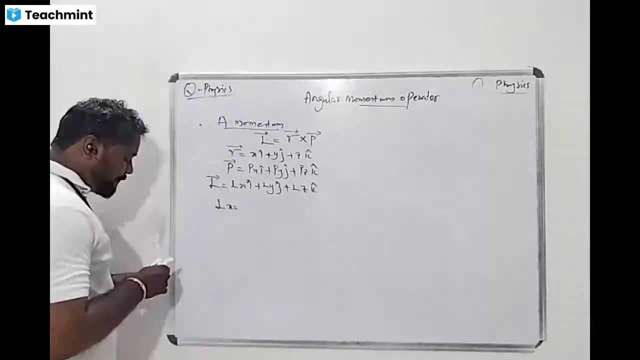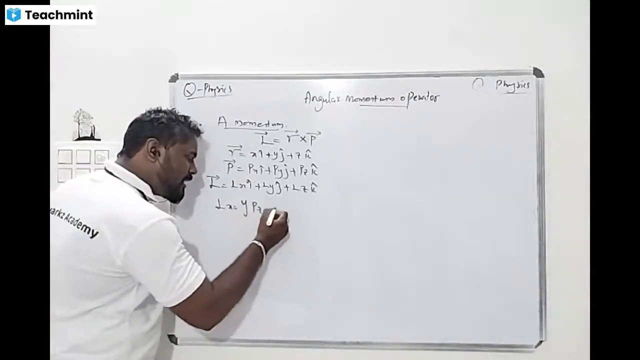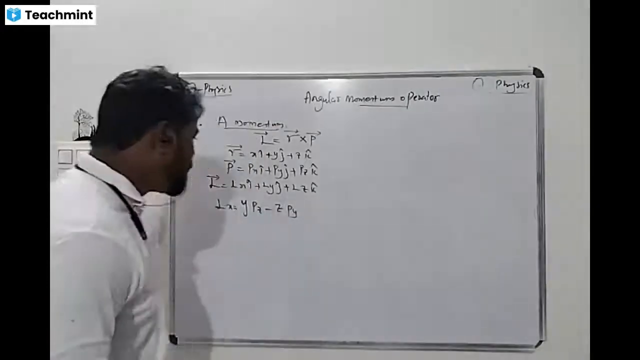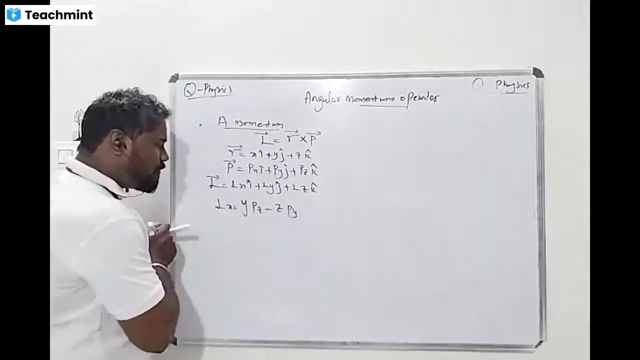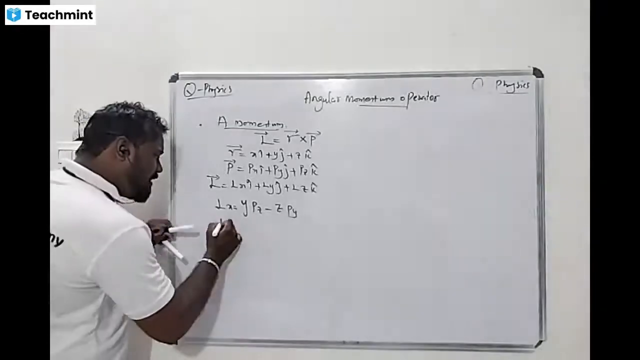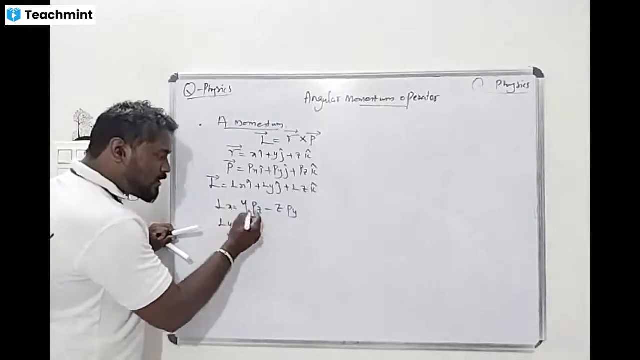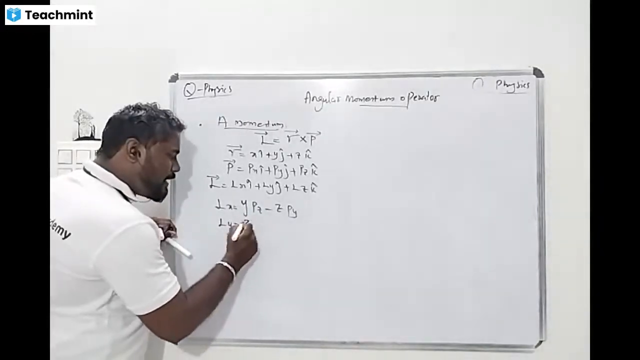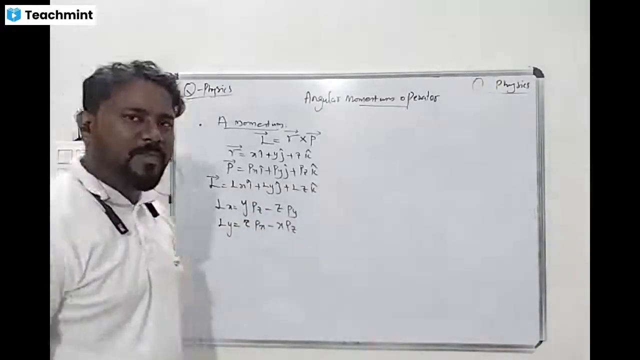What is the formula? Lx is nothing but ypz minus zpy. So what is Lx? Ypz minus zpy. This is very important. Next is Ly. Look, y is there, next is z, so we start with z. Ly is zpx minus xpz. This is very important thing.